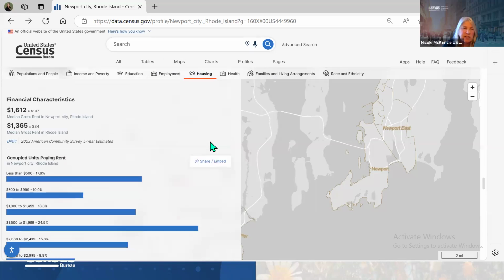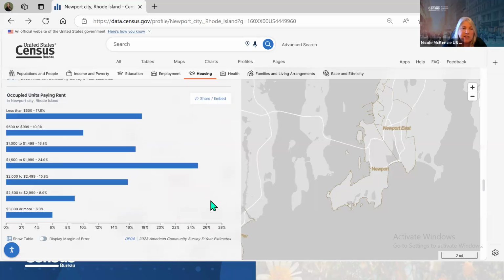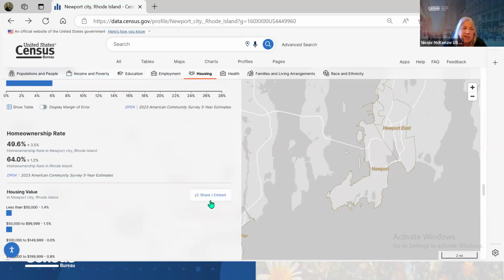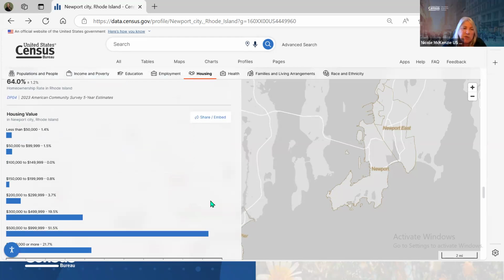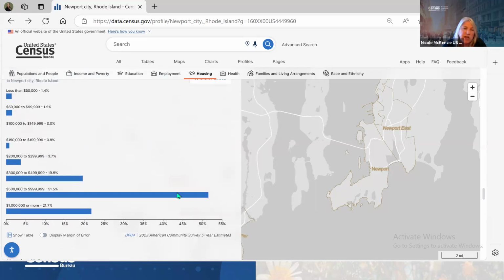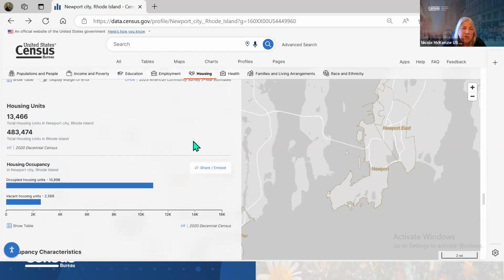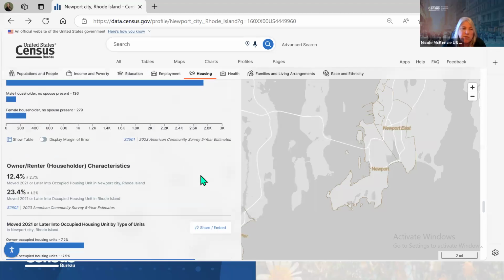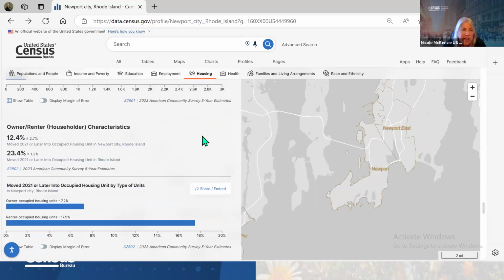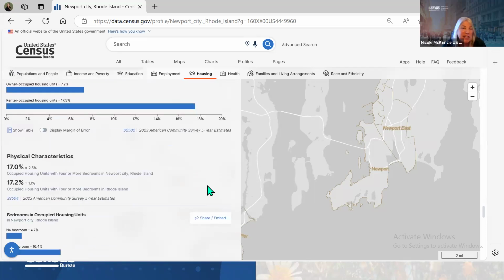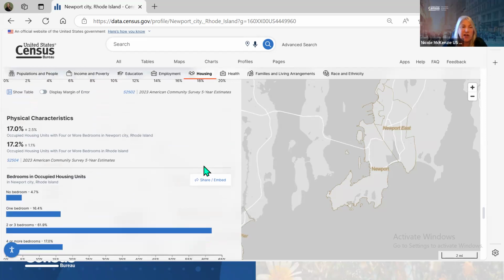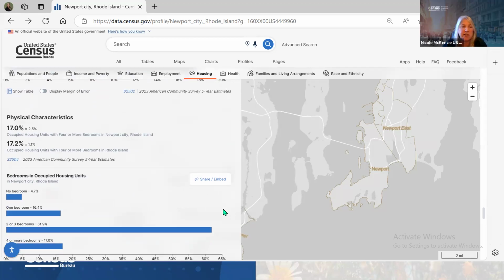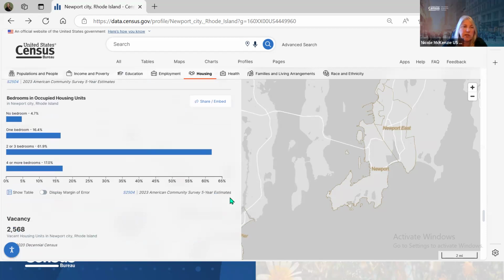Financial characteristics, occupied units paying rent, home ownership rate, housing values. So here you have a lot of high housing values, 1 million or more. Housing units, occupancy characteristics. Just going down through. If anyone wants me to stop at a certain thing, I can, but hopefully you'll all go in and put in your library's location and do a little searching and see if you find something. If you do find something and you have any questions, again, feel free to reach out.